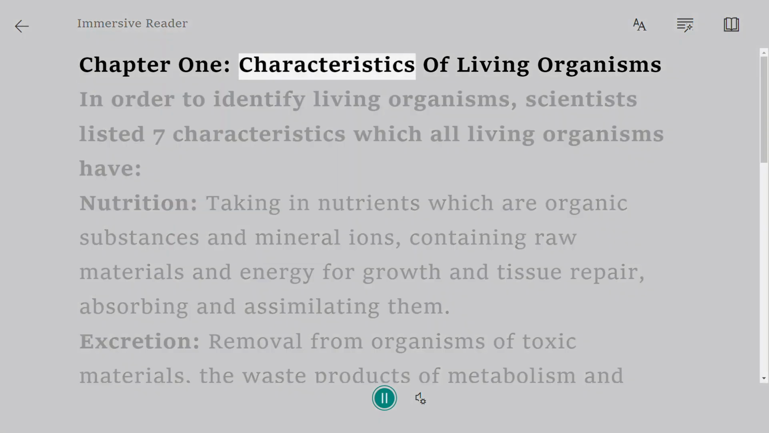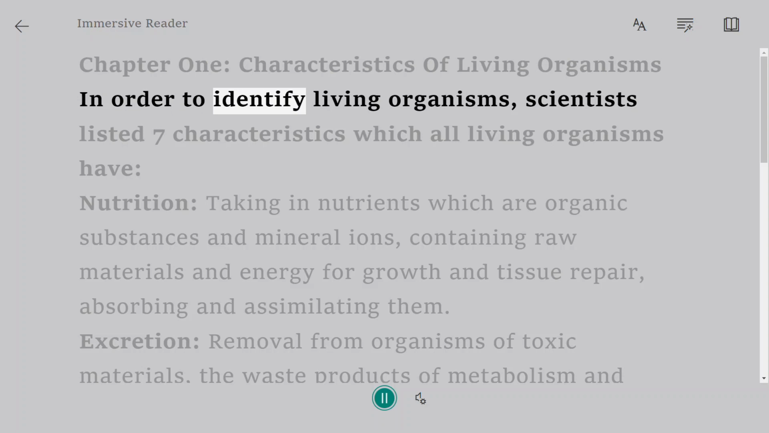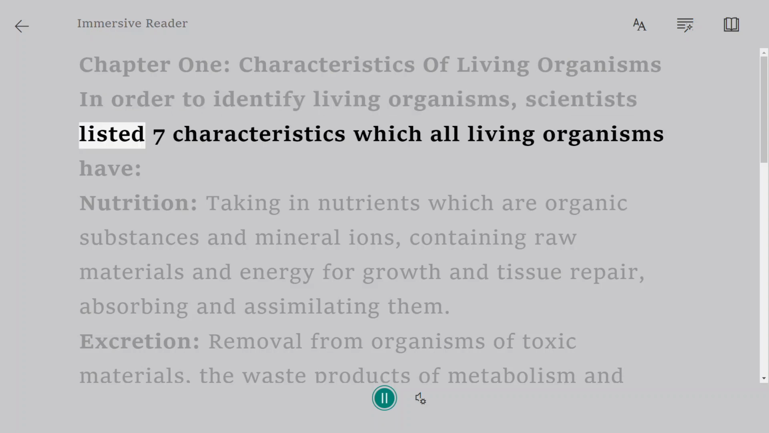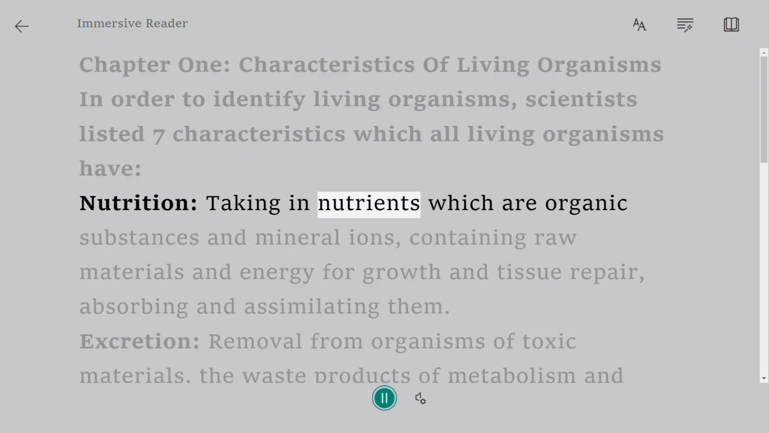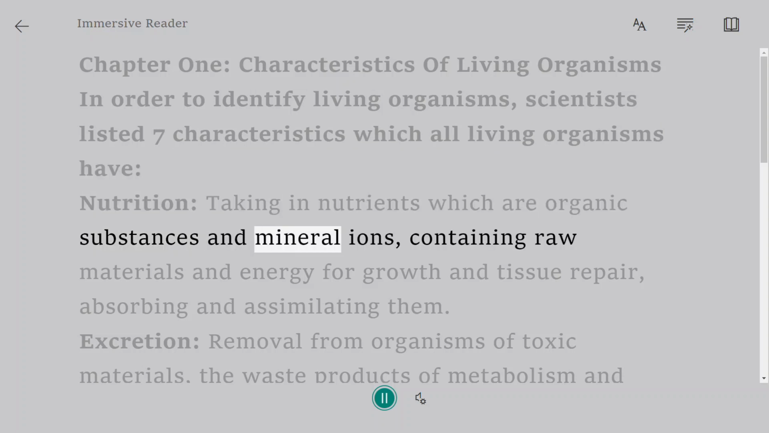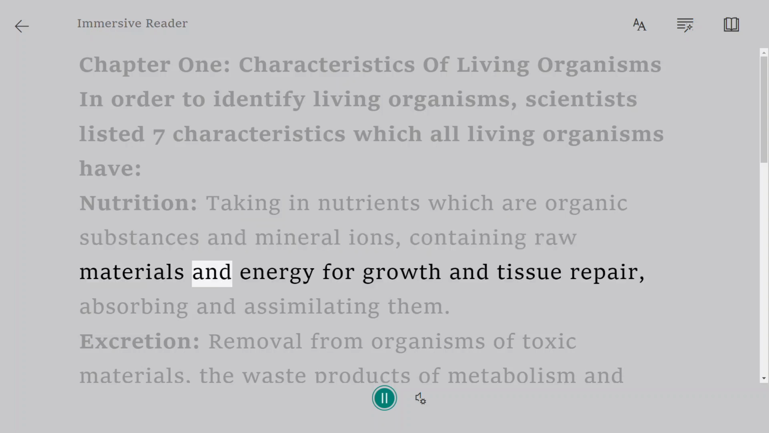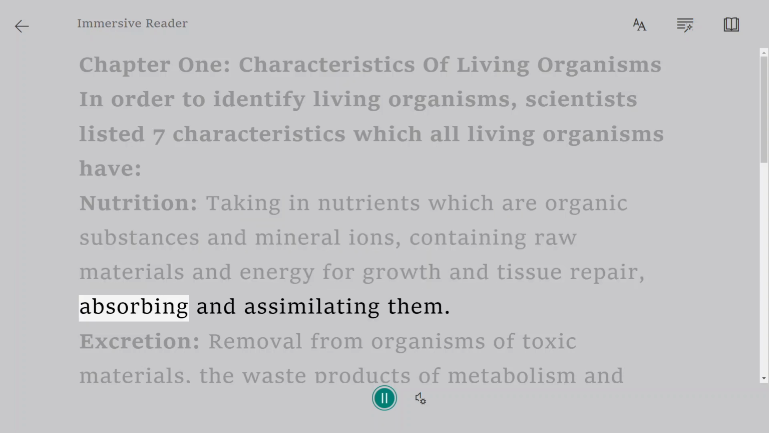Chapter 1: Characteristics of Living Organisms. In order to identify living organisms, scientists listed 7 characteristics which all living organisms have. Nutrition: taking in nutrients, which are organic substances and mineral ions, containing raw materials and energy for growth and tissue repair, absorbing and assimilating them.